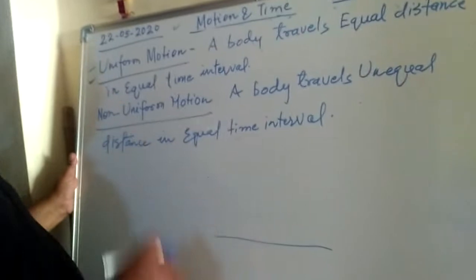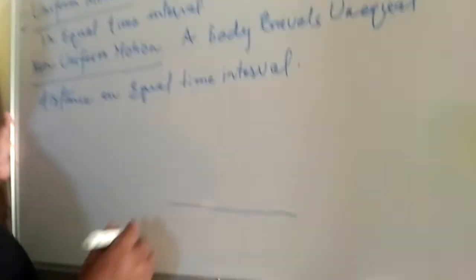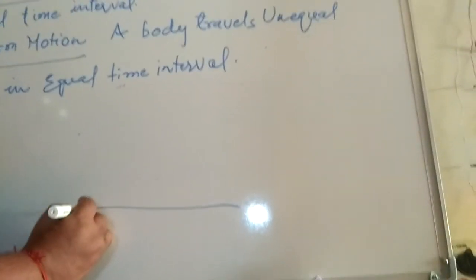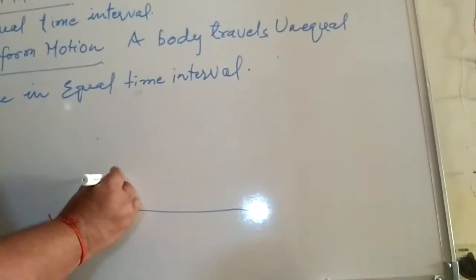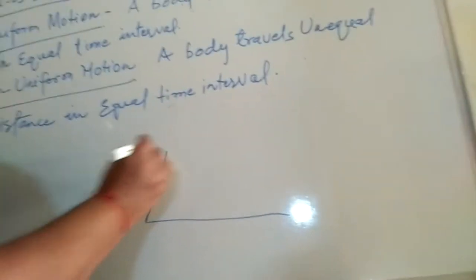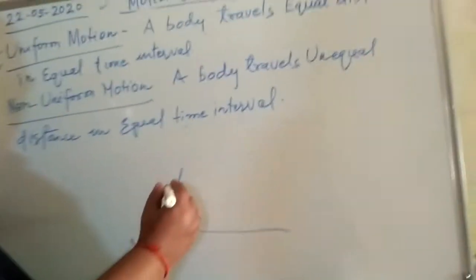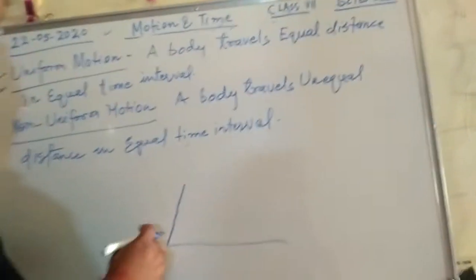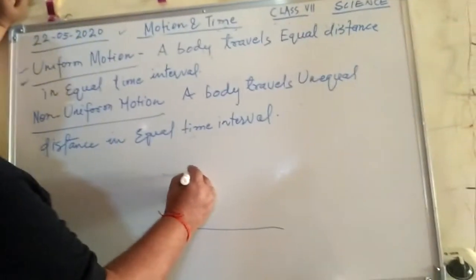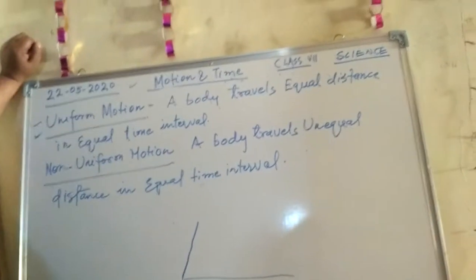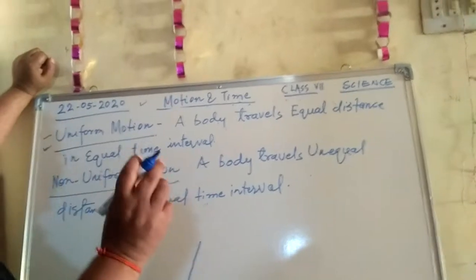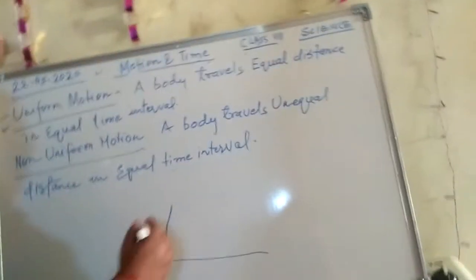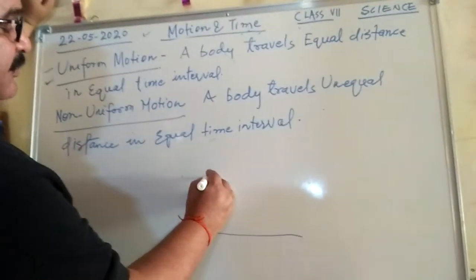Like you see in situations when you go by train, you see that at the platform the train starts and gradually increases its speed, but after a certain time the train reaches a point where the speed is maintained as a constant.